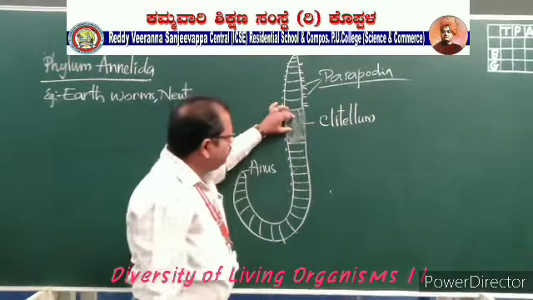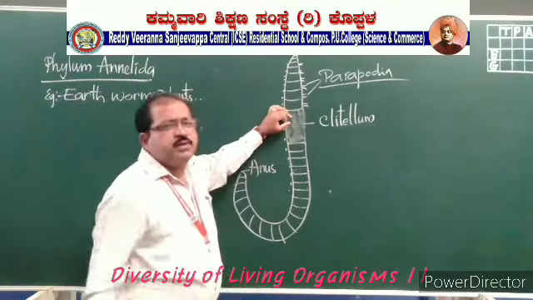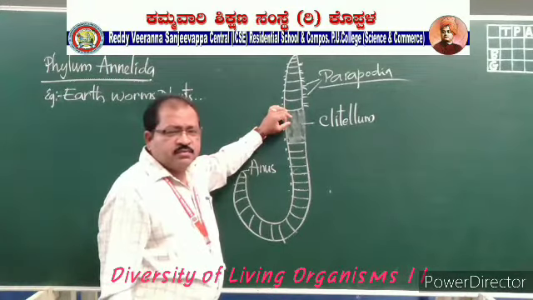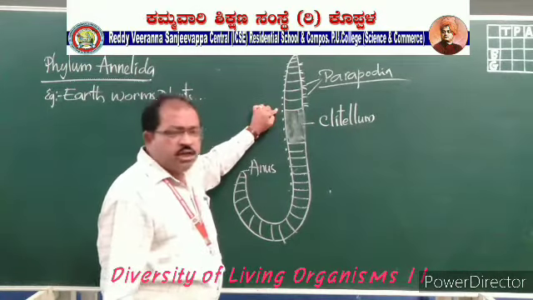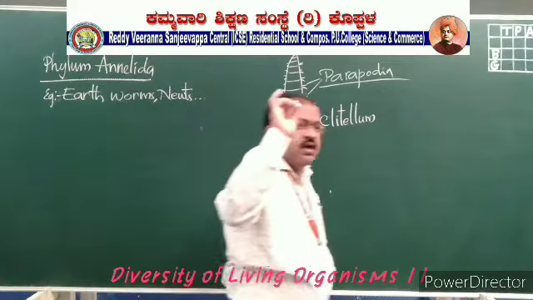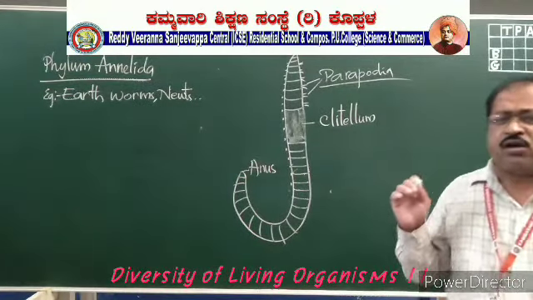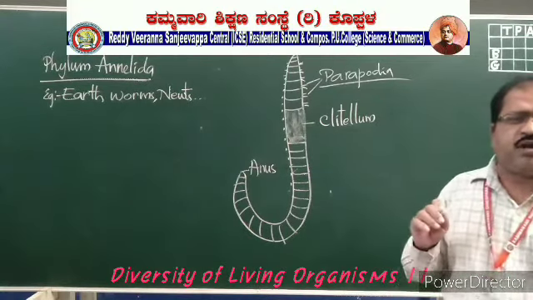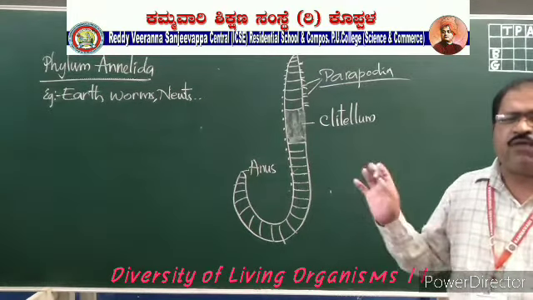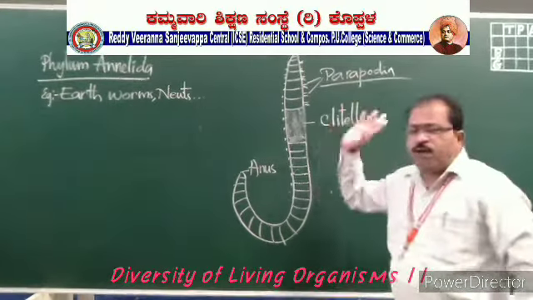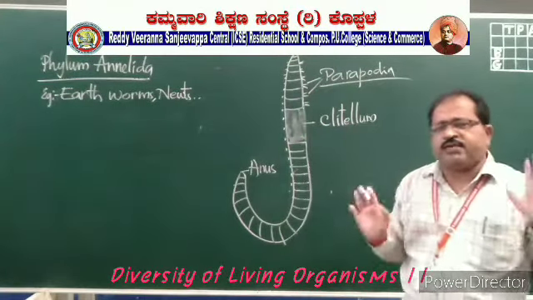Okay. And clitellum is for fertilization. Internal fertilization or external fertilization? But these organisms are hermaphrodites. That means both the male sexual organs as well as the female sexual organs are present in one organism only. Such organisms are called hermaphrodites, and these annelida organisms are hermaphrodites.